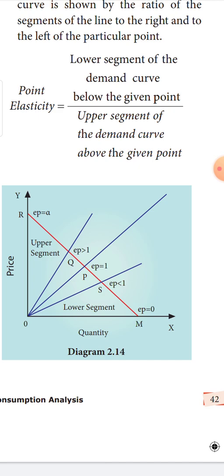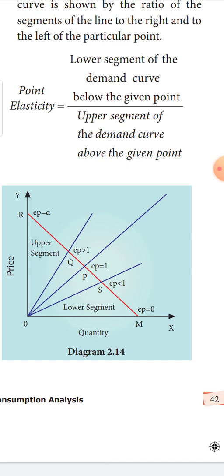Let us not go deeply into the algebraic part of it. Linear demand curve, it is a straight line. Here RM is a demand curve. As usual, you have taken quantity in the x-axis, price in the y-axis. Now, a few points are marked on the demand curve RM. Let us see what are the points. Q is a point, P is a point, S is a point, and R and M are also points on the demand curve RM. Now, elasticity could be found at different points on the demand curve.